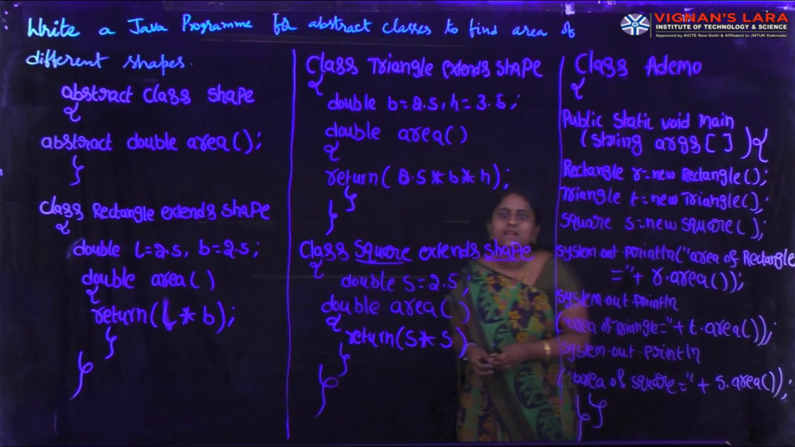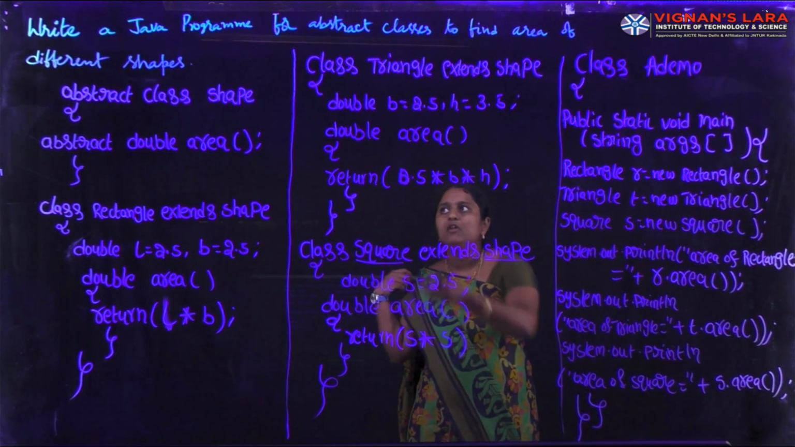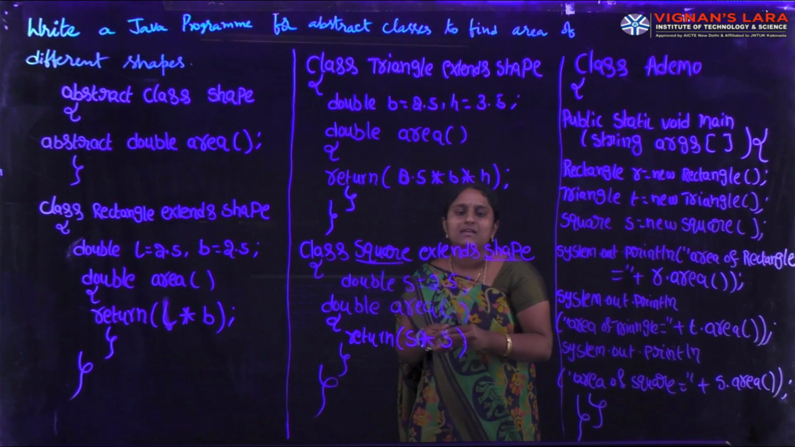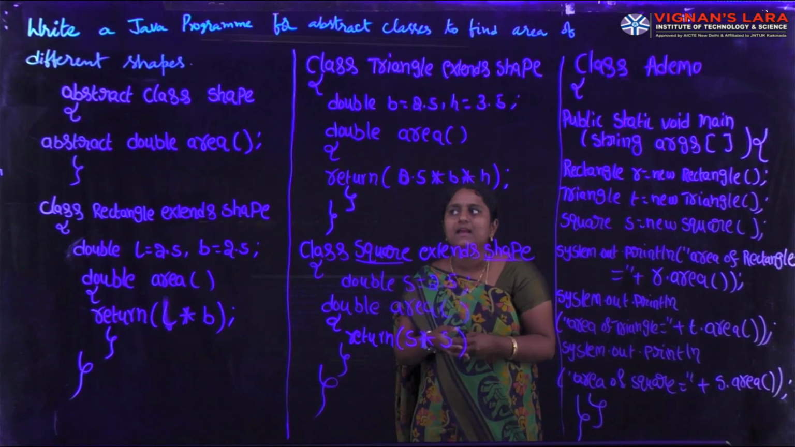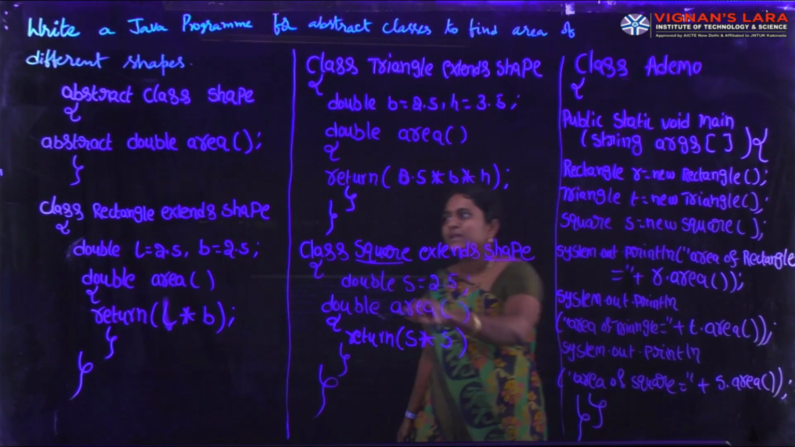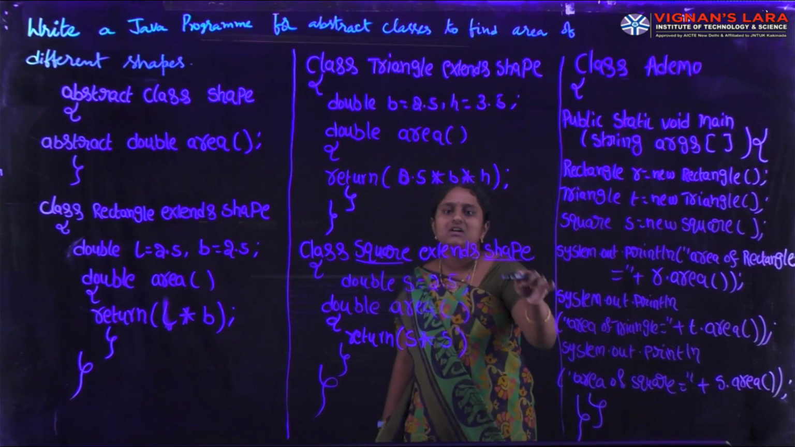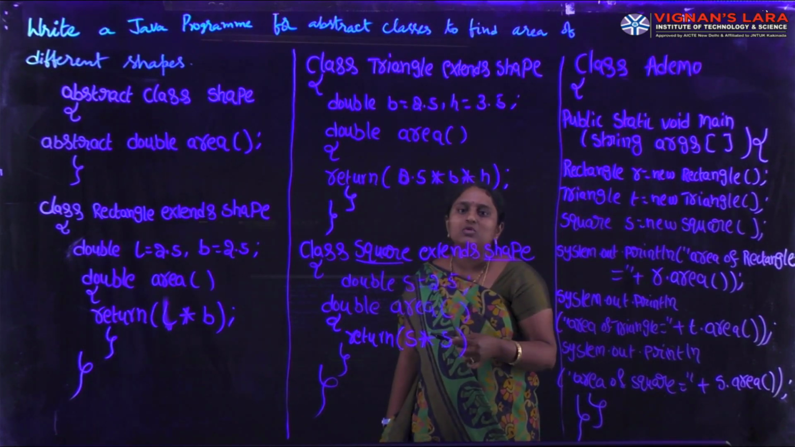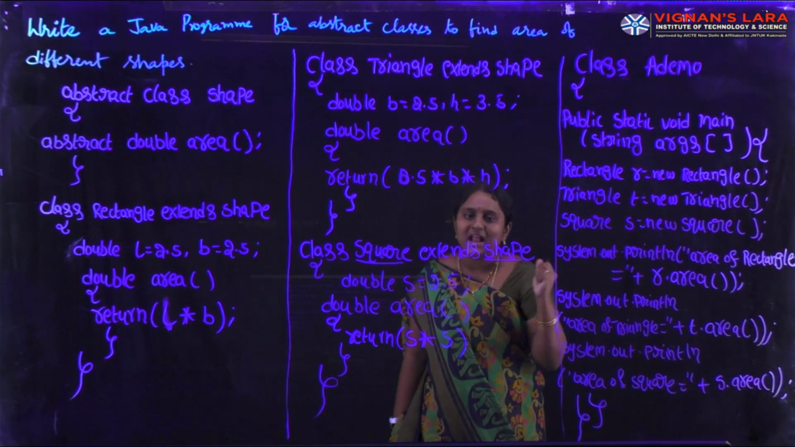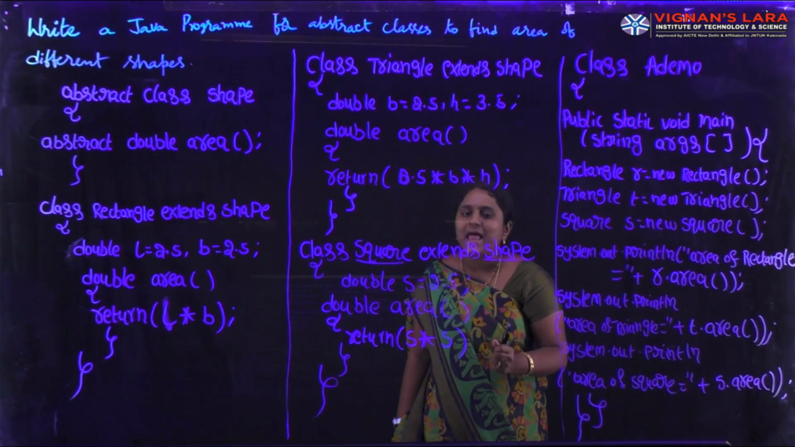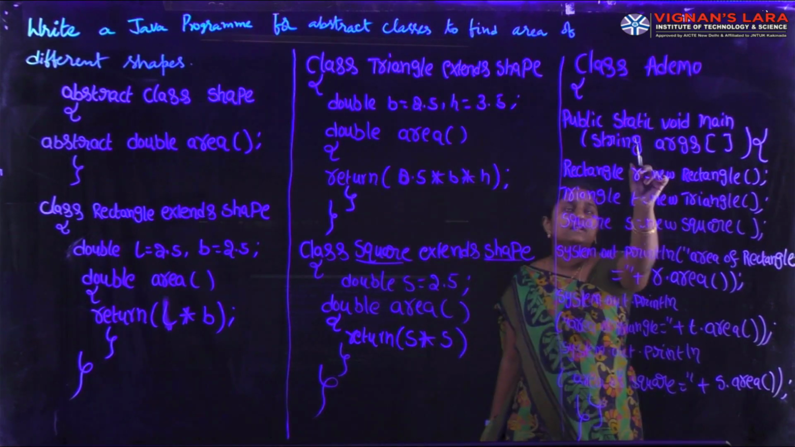If you observe clearly in this program, first we have defined one class, that is the Shape class. Shape is the abstract class. In this class I am defining one method, area. Area is the abstract method. Here Rectangle extends Shape, Triangle extends Shape, Square extends Shape. Our aim is to find areas of different shapes using abstract classes. In this one, I am defining the main method.